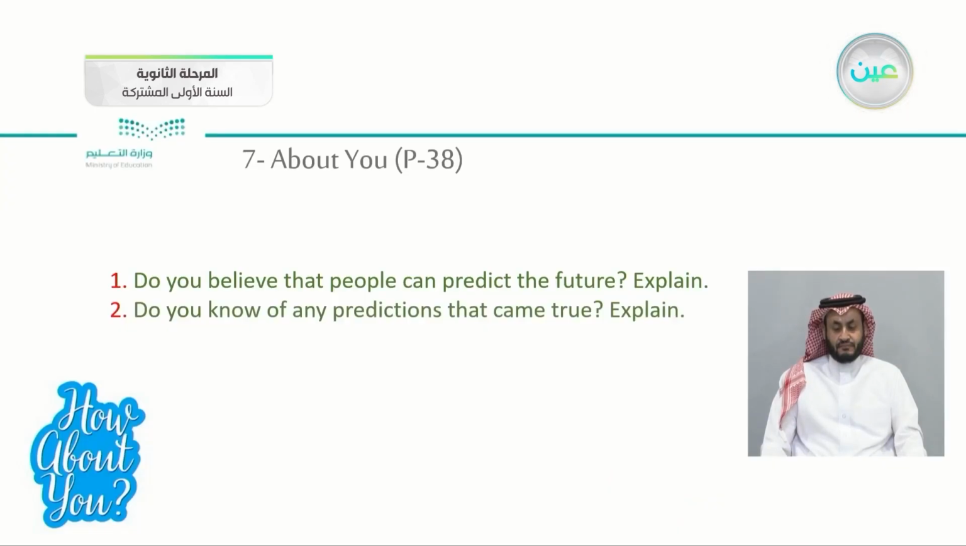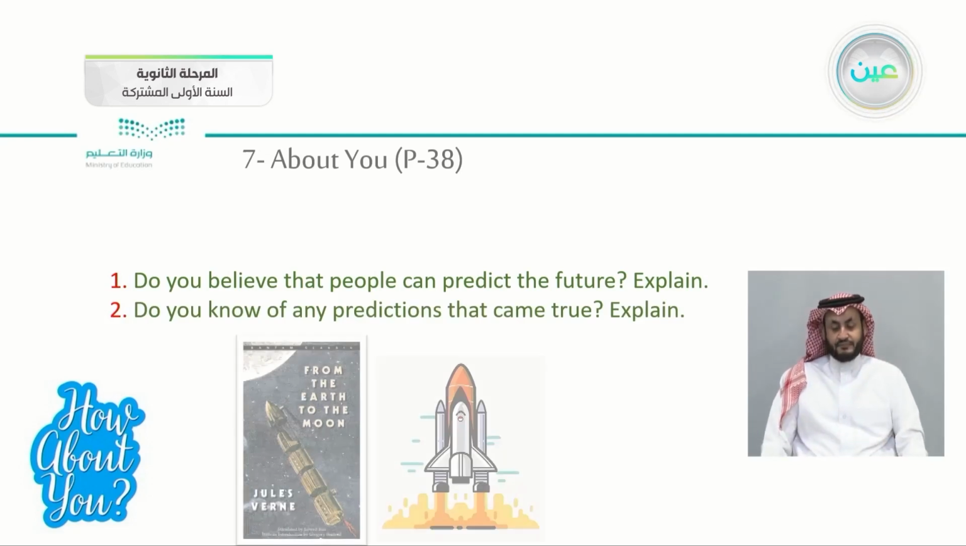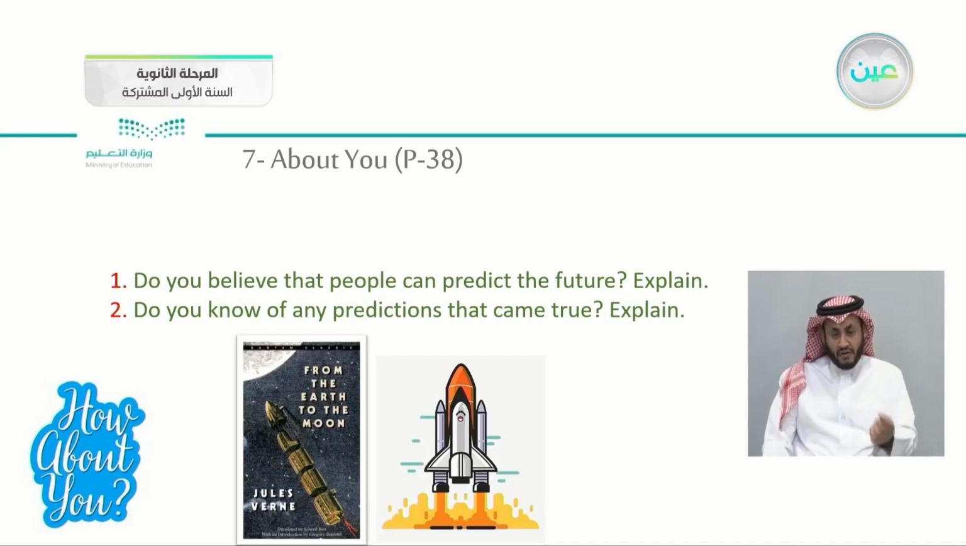The second one, do you know of any predictions that came true? What do you think? Do you know any prediction people predicted in the past and today we are living this? For me, I guess, the idea that Jules Verne predicted in his novel From the Earth to the Moon, that people are going to land on the moon, yes, it came true. And today, we are living his own prediction. Based on the information that he got in the 19th century, he predicted that today people would have landed on the moon. And yes, we have landed on the moon.